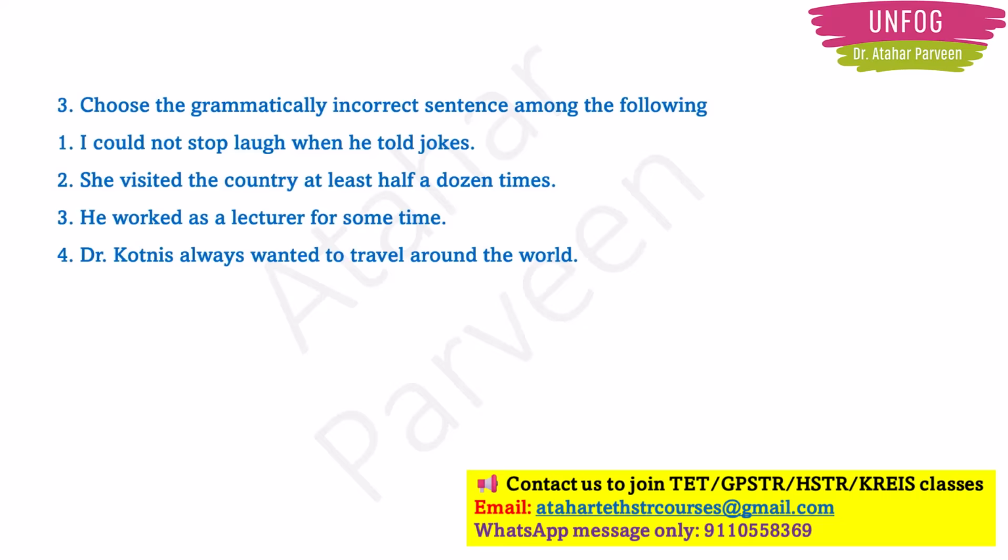Second option, she visited the country at least half a dozen times. This sentence looks good. Half a dozen means 6 times. Dozen means 12 times, right? So she visited the country at least half a dozen times. So this is a correct sentence. Next, he worked as a lecturer for some time. This also looks good. Next, Dr. Kutnis always wanted to travel around the world. So option 4 is also a correct sentence. So coming back to option 1, this is an incorrect sentence. So option 1 is the right answer for this question.